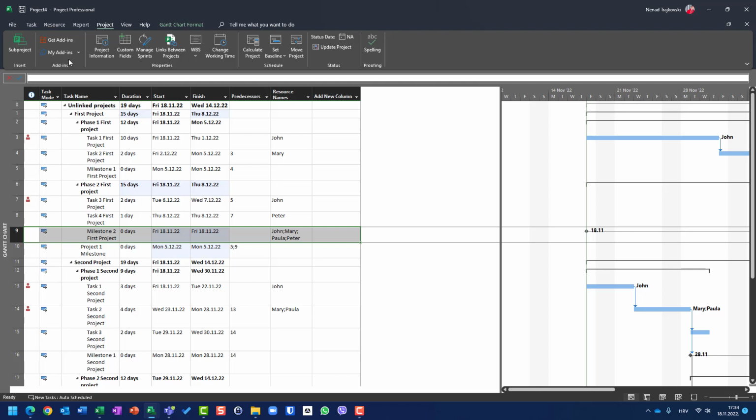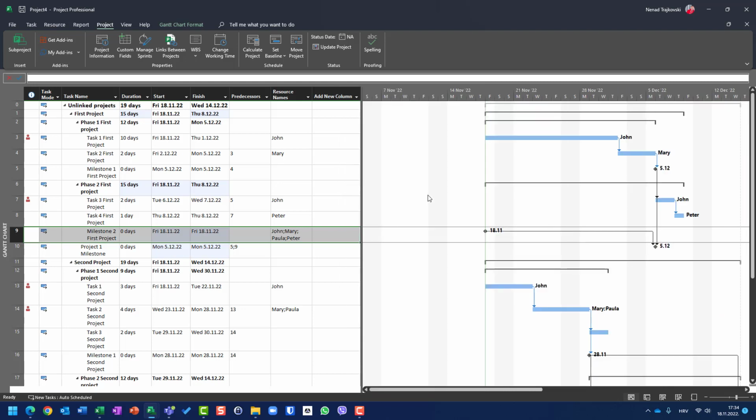So why should you do that? Let's say that you have 3 or 5 or 2 projects, and you want to have them in one place, and you want to show them to the board, to the customer, whatever, and you don't want whatever you change to apply to the original project. In that case, you will unlink them.